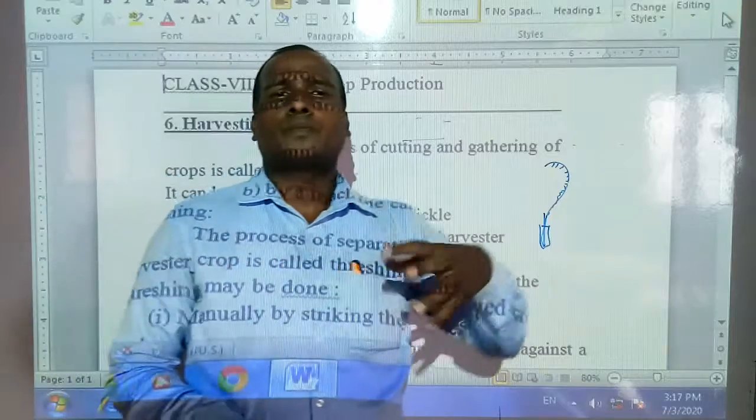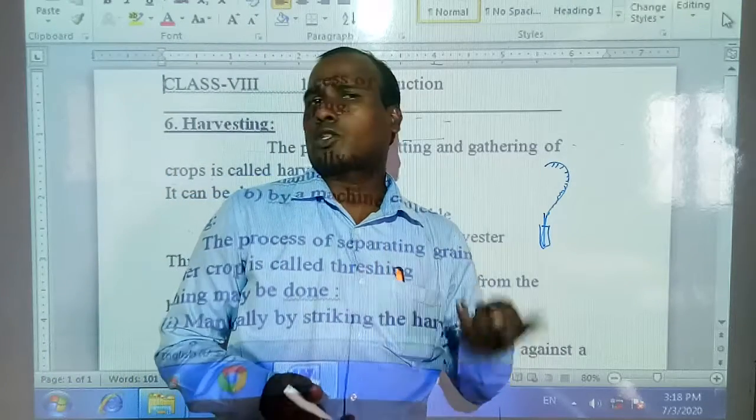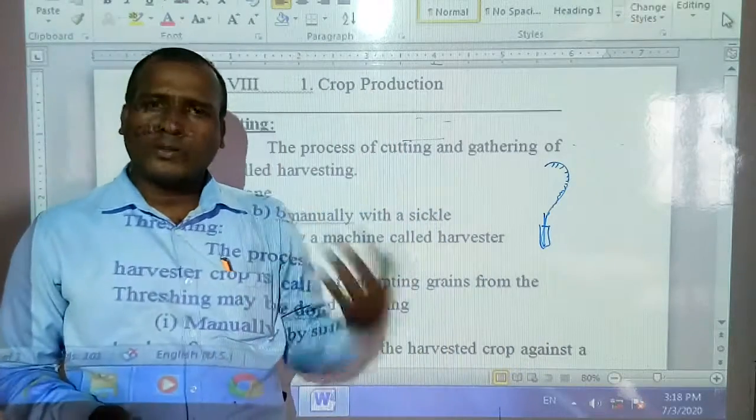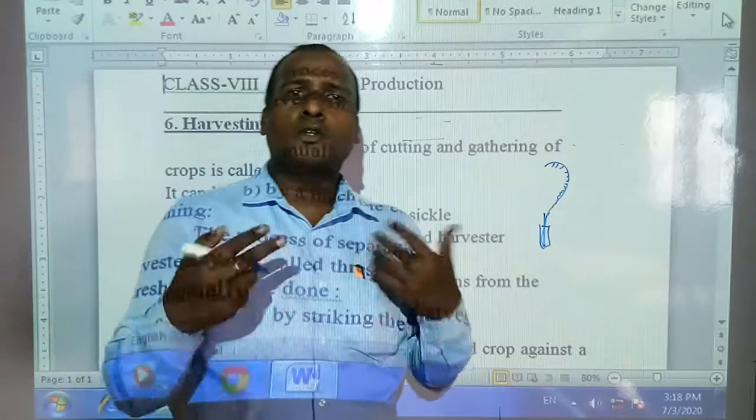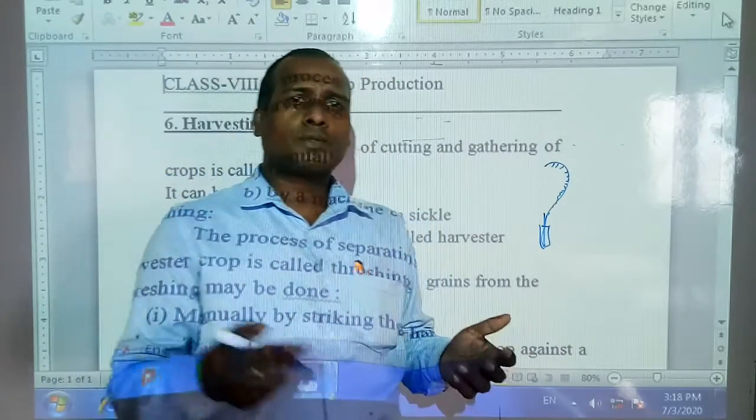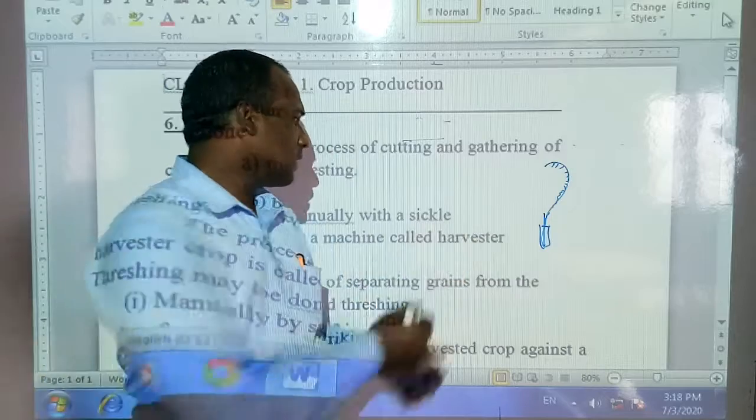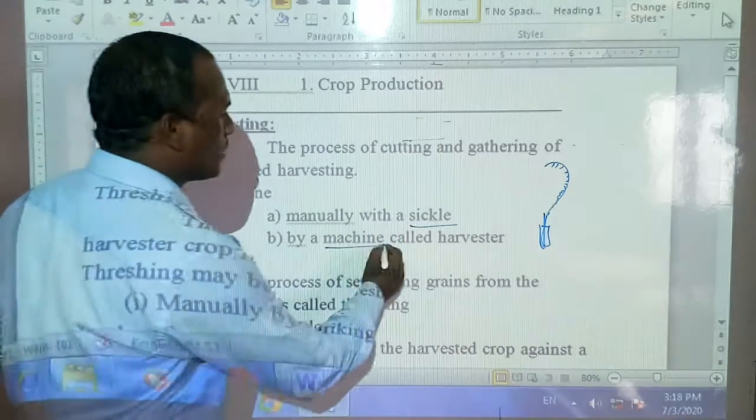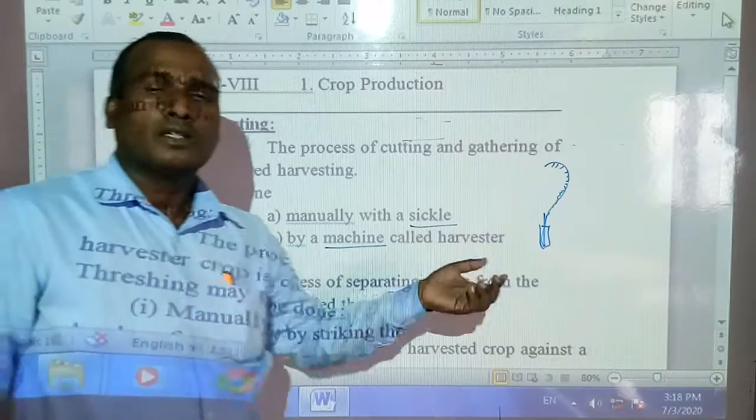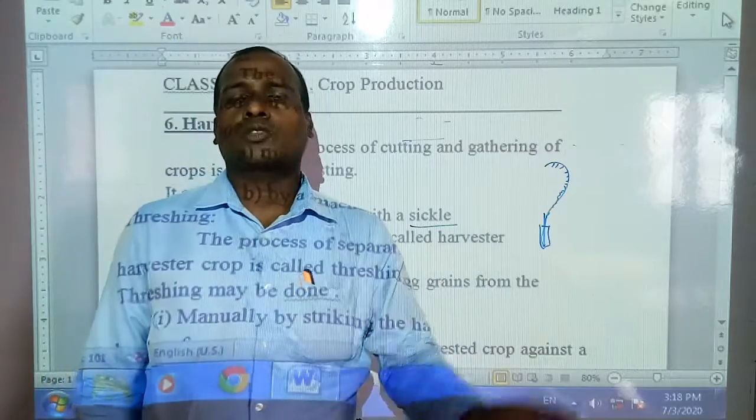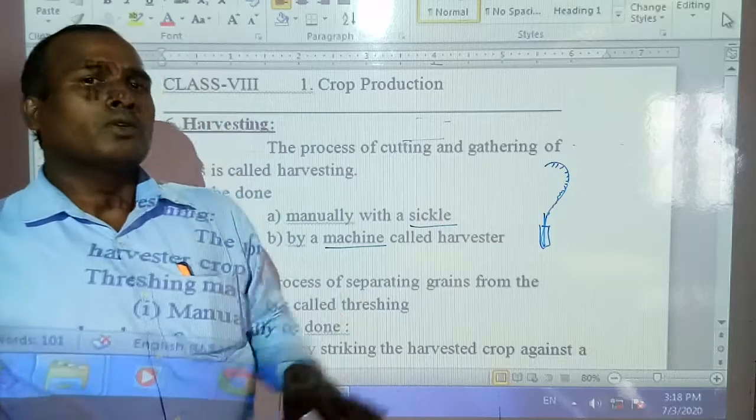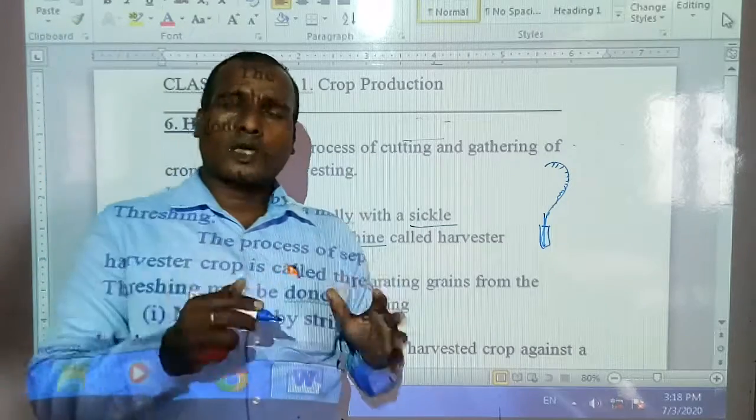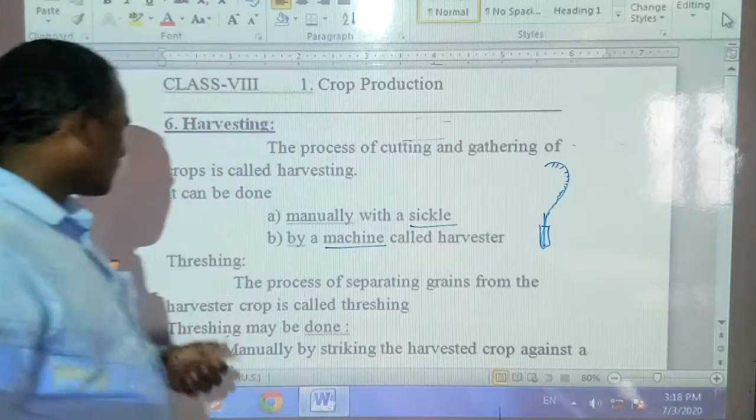So crops can be harvested in two ways: manually, by hands, by humans cutting the crops with a tool called a sickle, and by machine, which is called a harvester. Generally the harvester is attached to a tractor, and by that also the crops can be harvested.